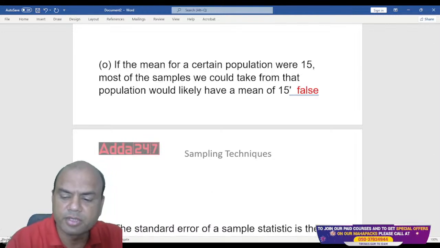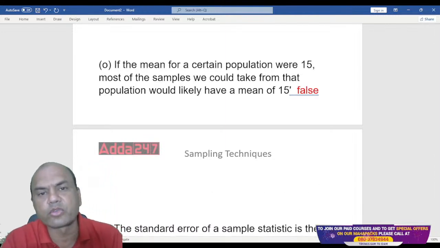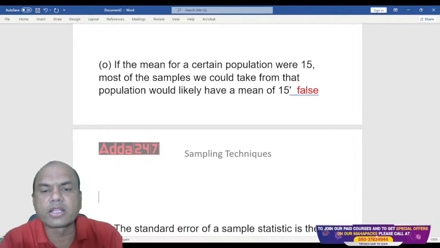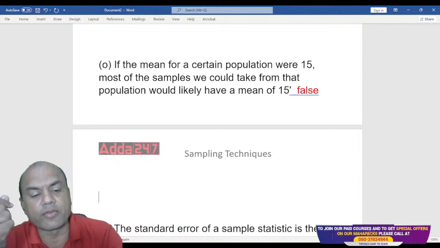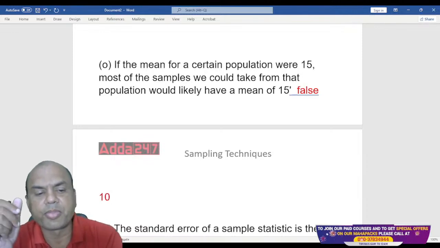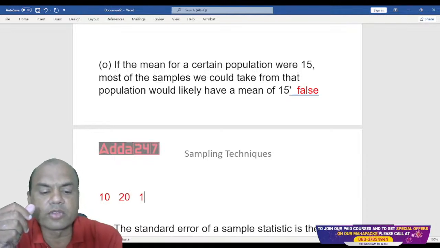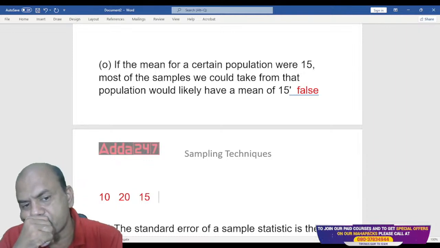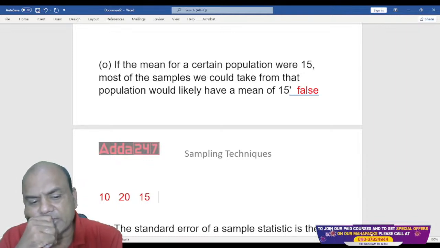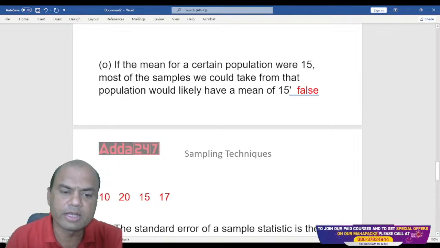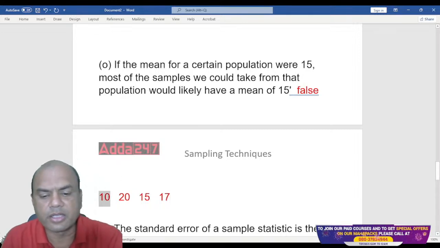Suppose I have samples here. I took 4 surveys, let's say 4 corners of the city, and the average of the first was 10, the second was 20, the third was 15, and the fourth was, let's say, 17, and this one I'll make 8.